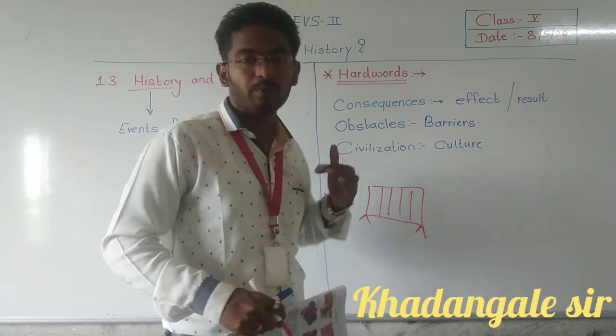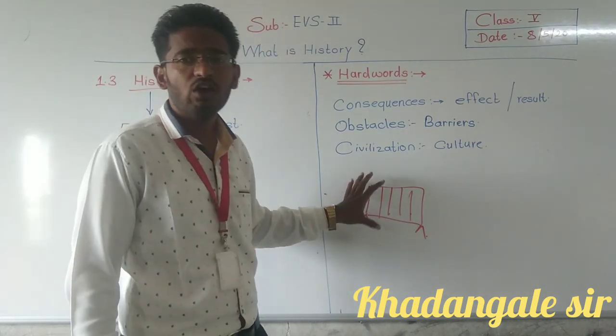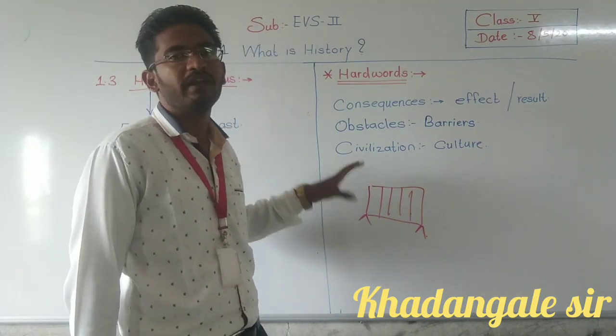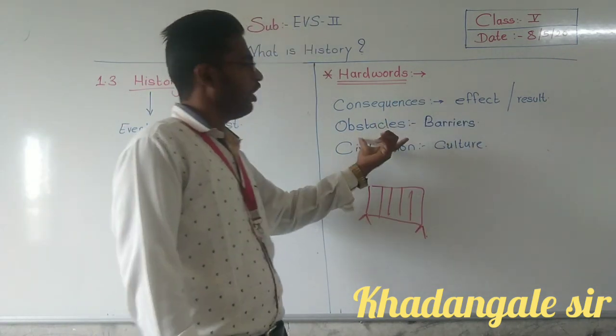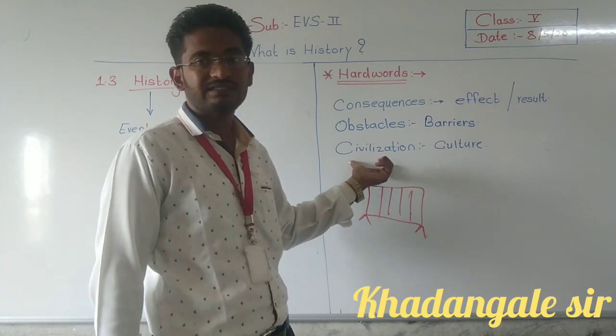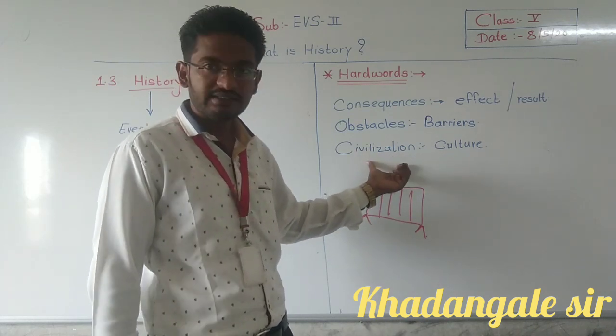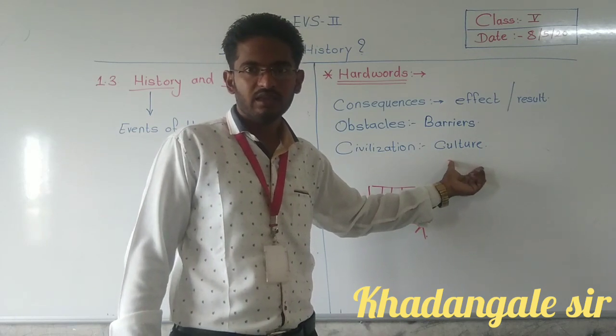We cannot cross the road from this side to that side. So these are the obstacles; they create problems to go from here to there. Then the third word is civilization. Civilization means culture. Understood?